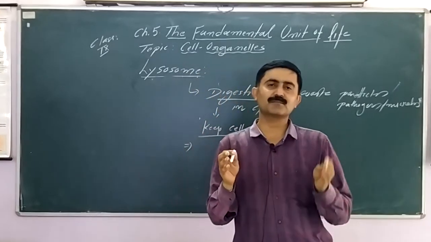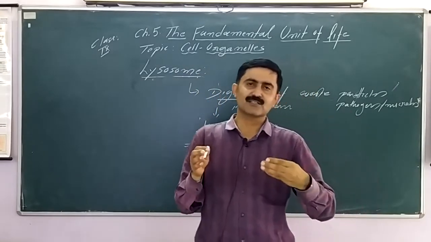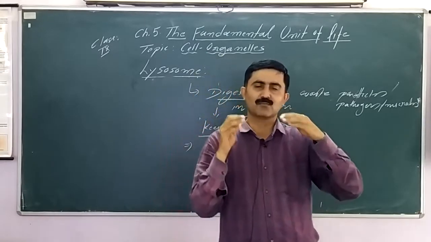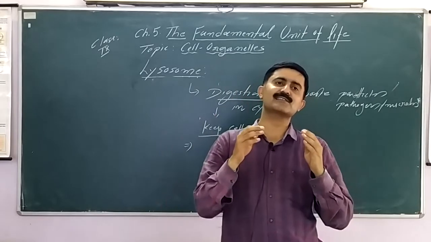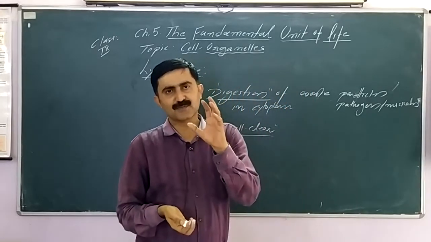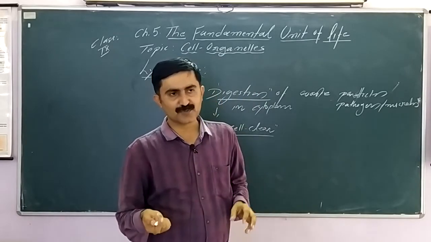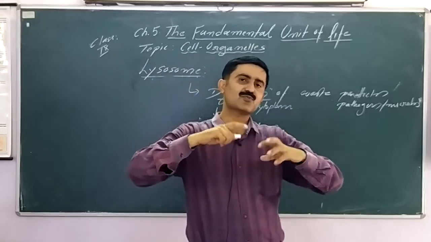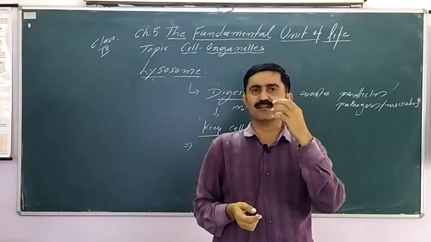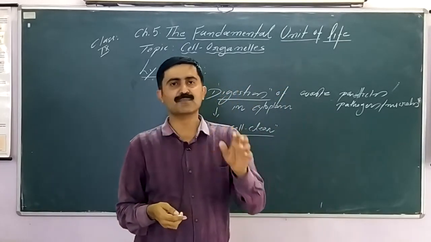After that, the cells die. This dead cell cannot be kept in the body for a longer duration, and these cells have to be disposed of. To dispose of this cell, all the lysosomes present within the cell burst together, and after bursting they are able to digest the complete cell.